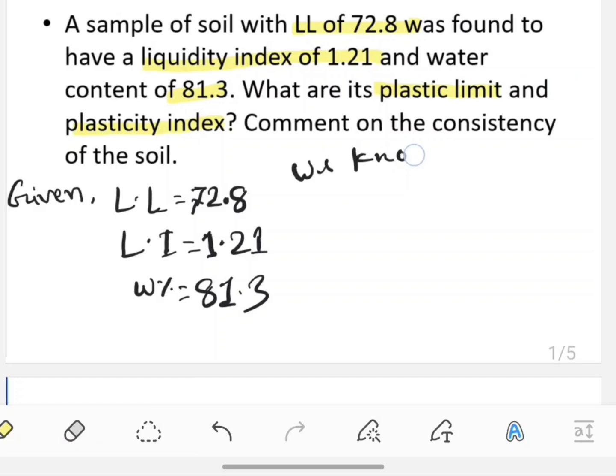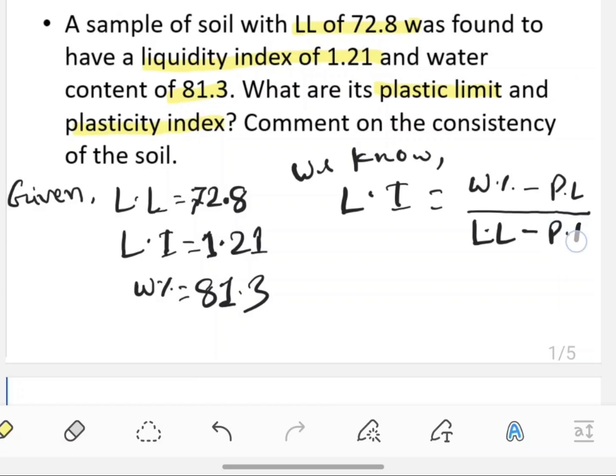we know liquidity index equals water content minus plastic limit, divided by liquid limit minus plastic limit.